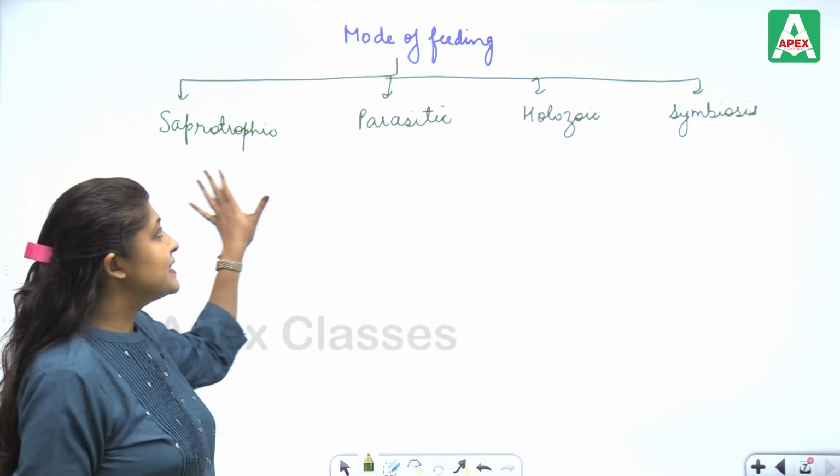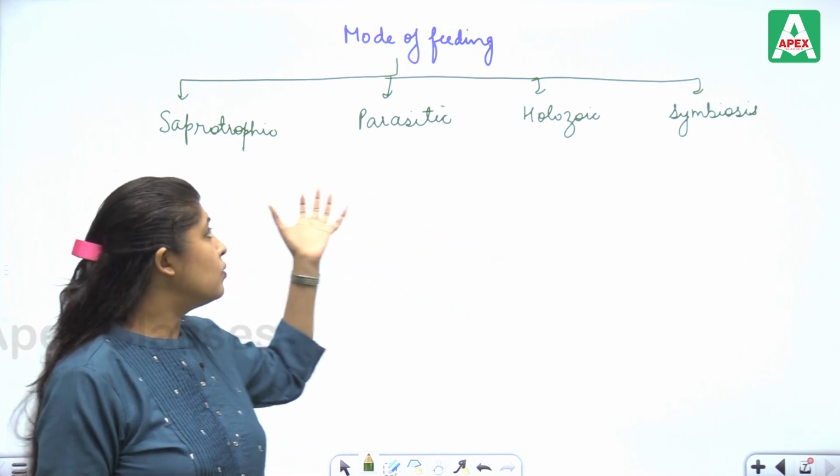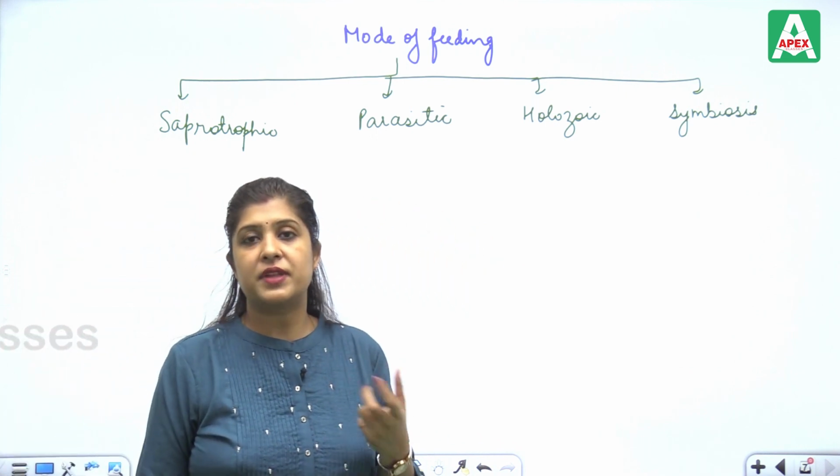These all are the 4 categories on which the heterotrophs obtain nutrition.